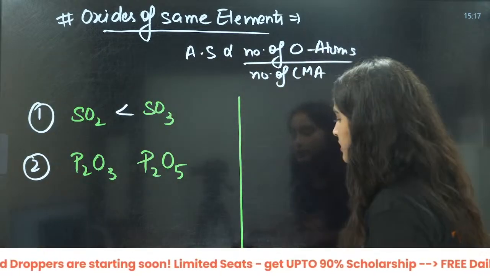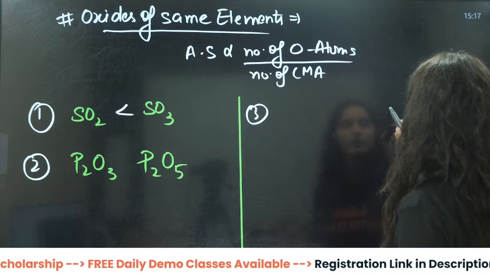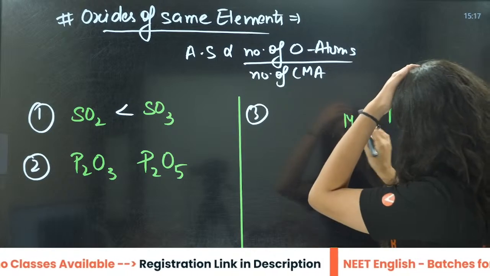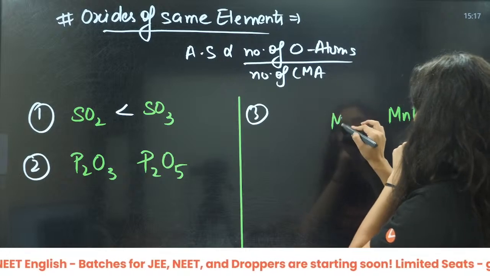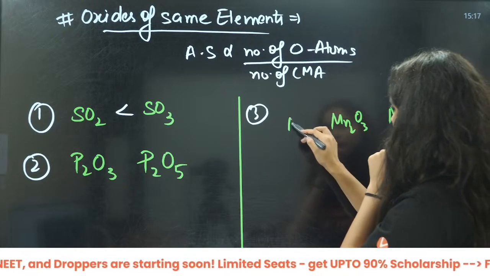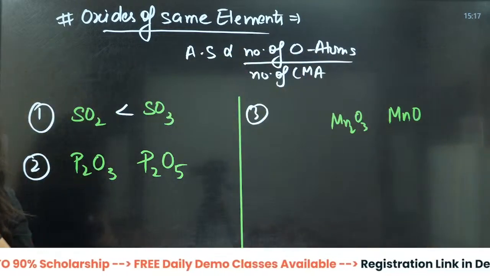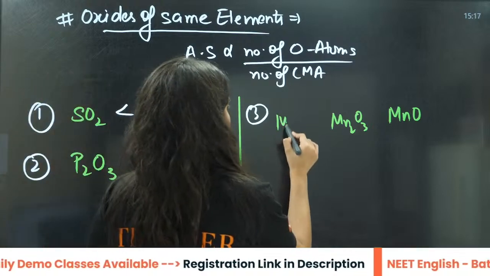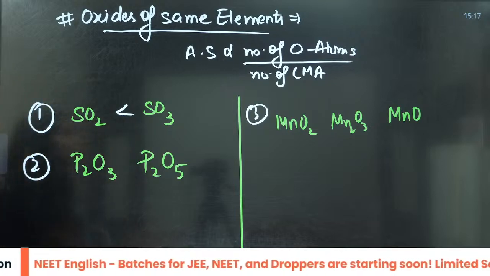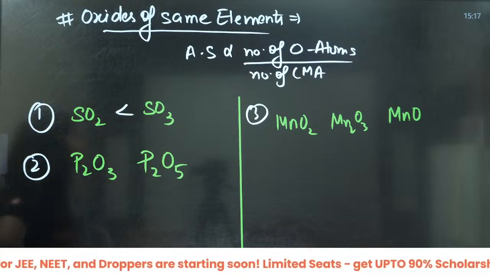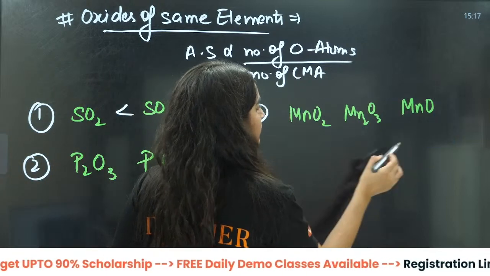Third is MnO, Mn2O3, MnO2. How will you calculate this? We will do this in redox reaction, the reason behind that we will do in redox reaction.